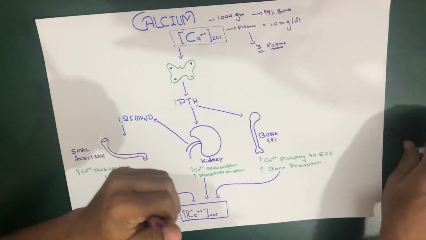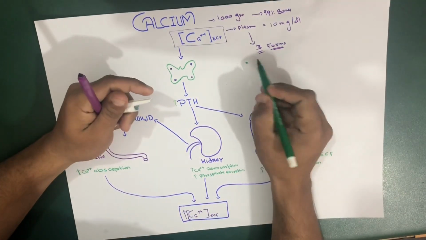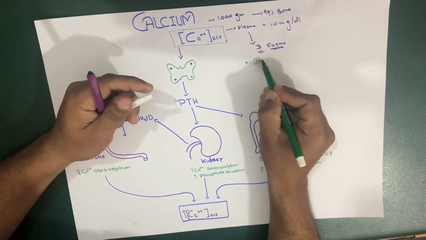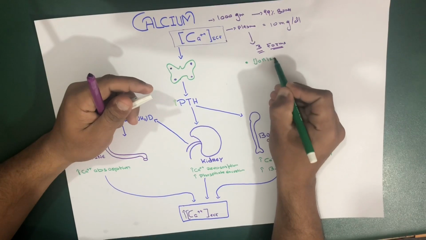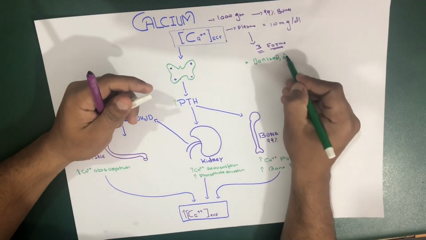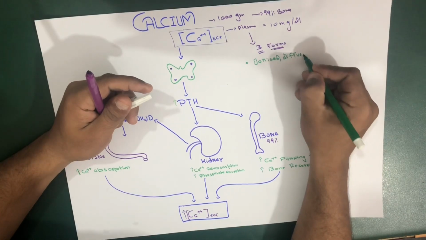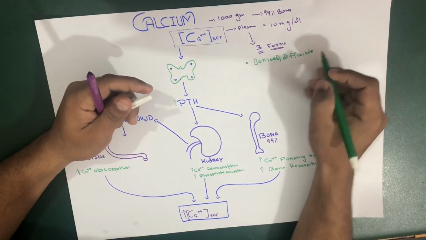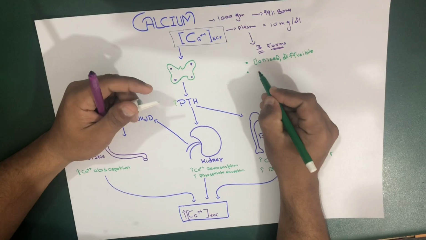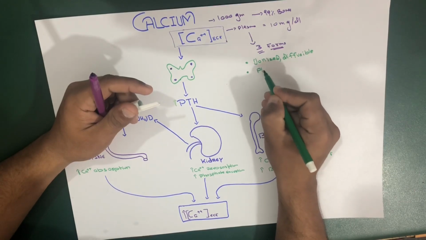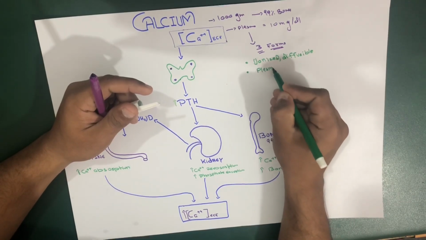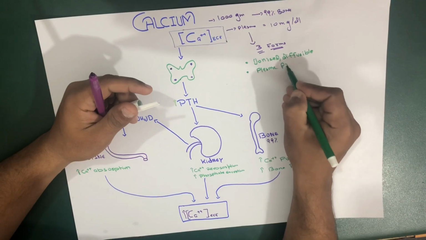How would we say in which forms they are? Number one, it is the ionized diffusible form. It's ionized and it's also diffusible through the membrane. The second one is bound to your plasma proteins.